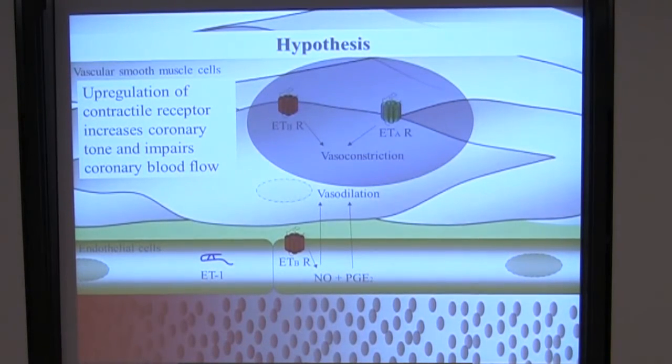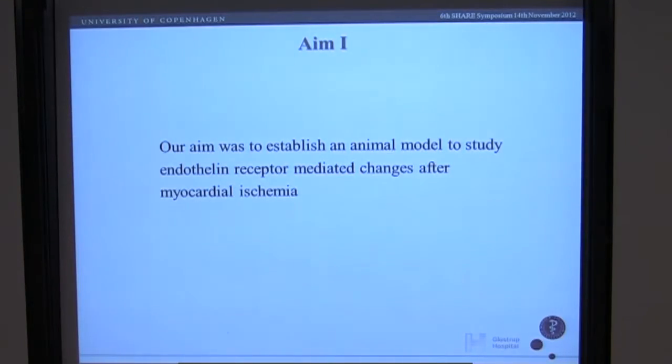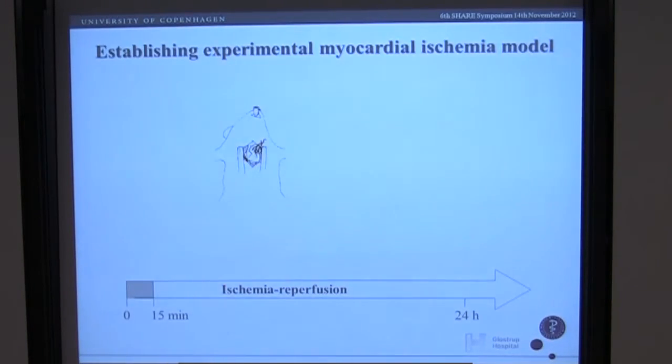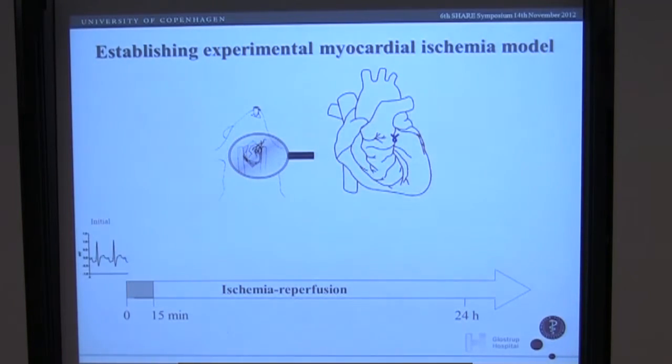So our hypothesis is that ischemia induces upregulation of ETA and ETB receptors, and this might lead to an increased coronary tone, which might impair the coronary blood flow after an ischemic insult. So the first aim was to establish an animal model to study the endothelin receptor-mediated changes after myocardial ischemia. Here I used an animal model in anesthetized rats. I induced ischemia by ligating the left coronary artery.